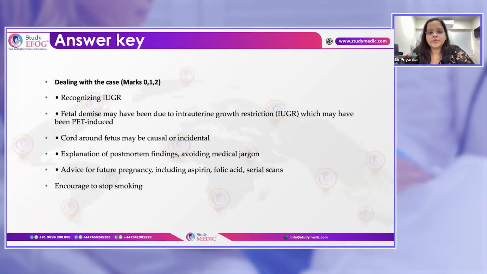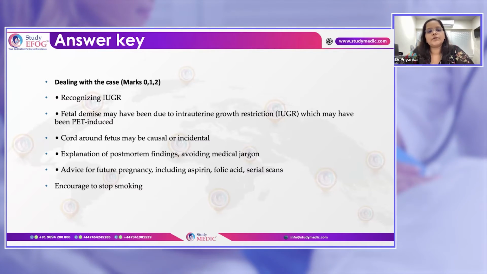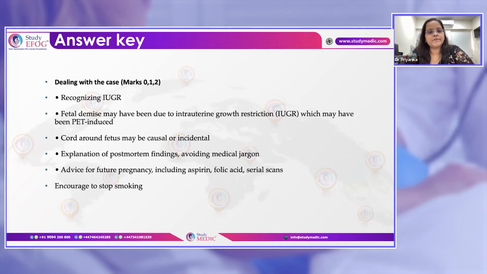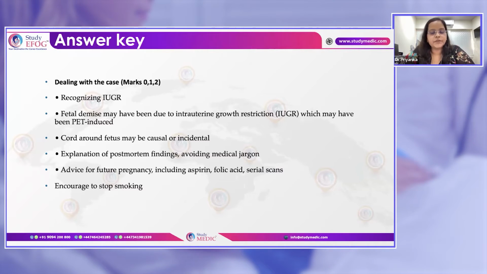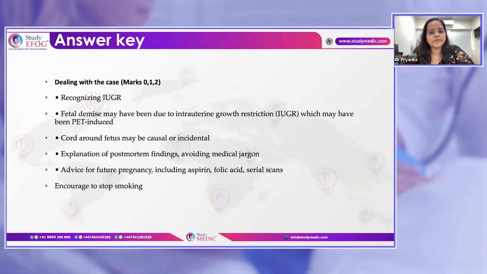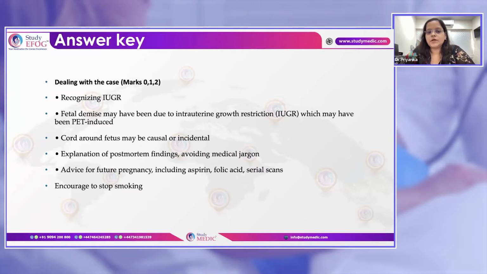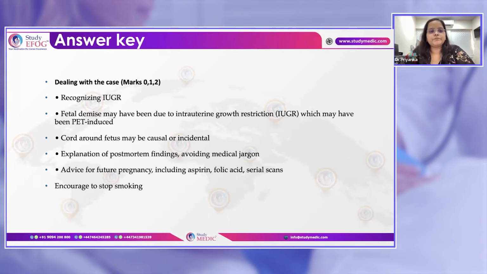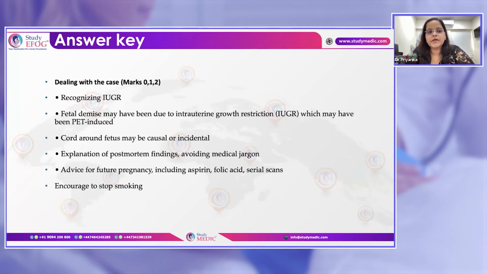Next, future pregnancy plans, as she had a history of a previous fetal growth restricted baby. In the next pregnancy, we will start her on low dose aspirin from 12 weeks. We will also check the risk of preeclampsia by doing uterine artery Dopplers, give folic acid, and do serial growth scans starting from 26 to 28 weeks to look at fetal growth and Dopplers. We will also do the anomaly scan.